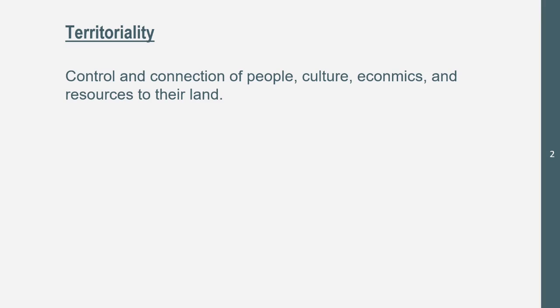Now, there could be some disagreements and effects of territoriality. Now, some effects of territoriality is going to be border disagreements. Someone could say, all right, this is my land, and then someone could say, no, you have some of my land, or that's my land. There could be border disagreements.